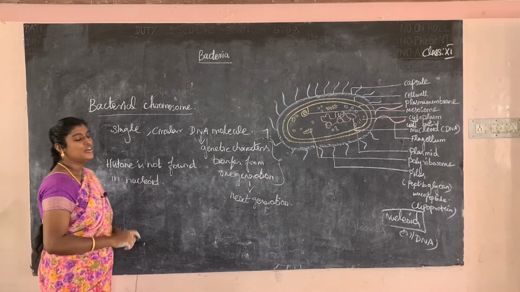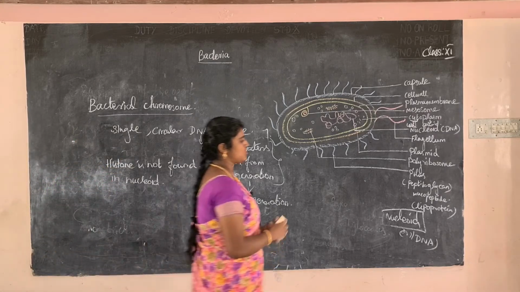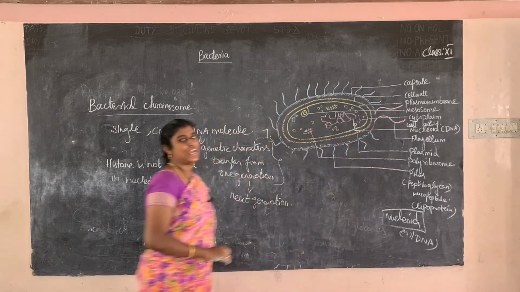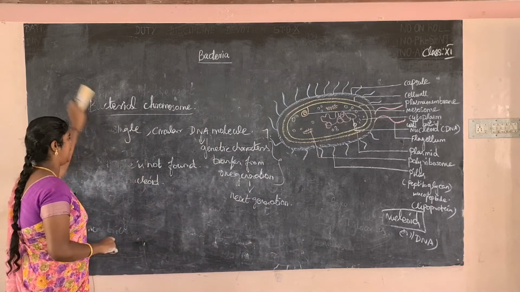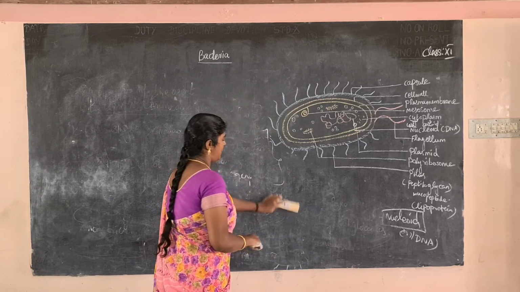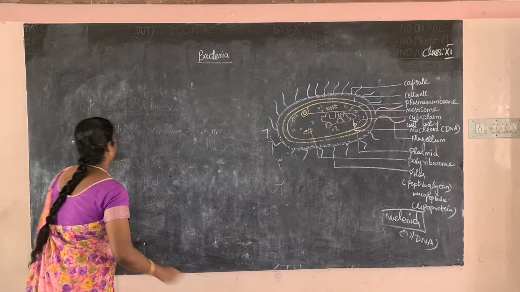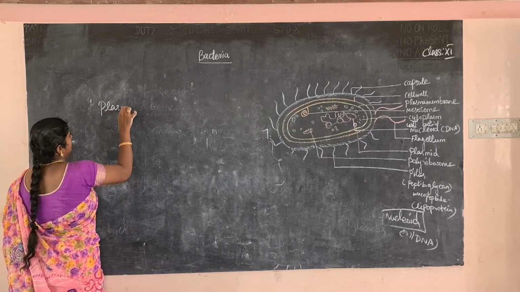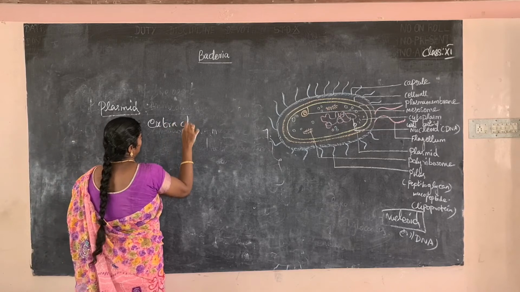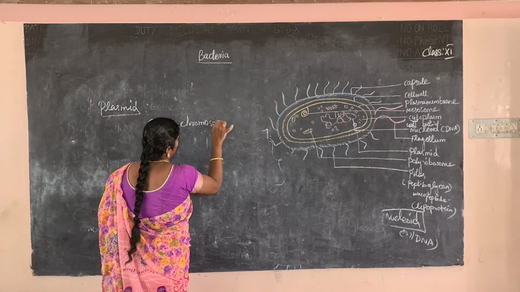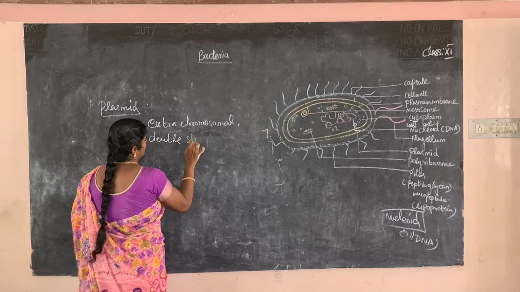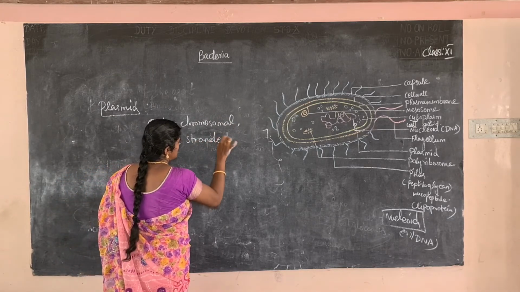Next one, the plasmid. The round-shaped structure is called a plasmid. It is extrachromosomal and double stranded. It is not single stranded; it is double stranded.